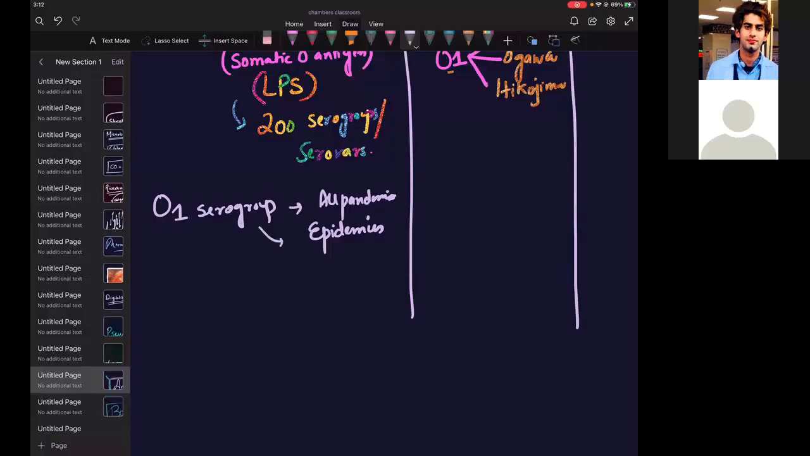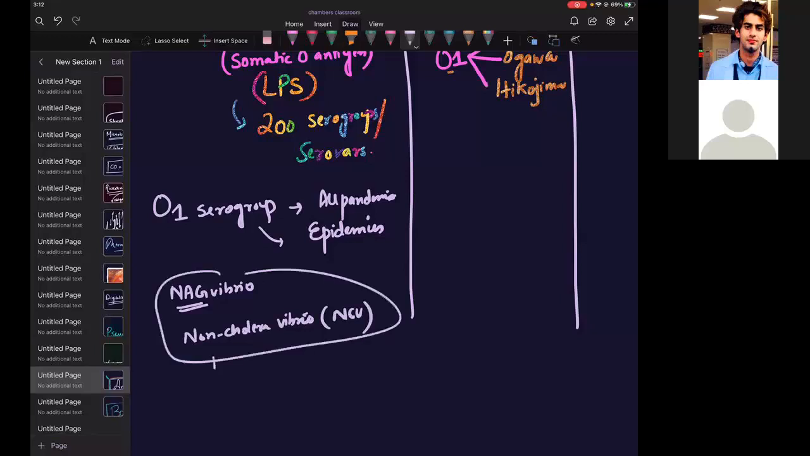Next serogroup is the NAG Vibrio, or we call it non-agglutinable Vibrio or non-cholera Vibrio. These are those Vibrios which are non-O1 serogroups.